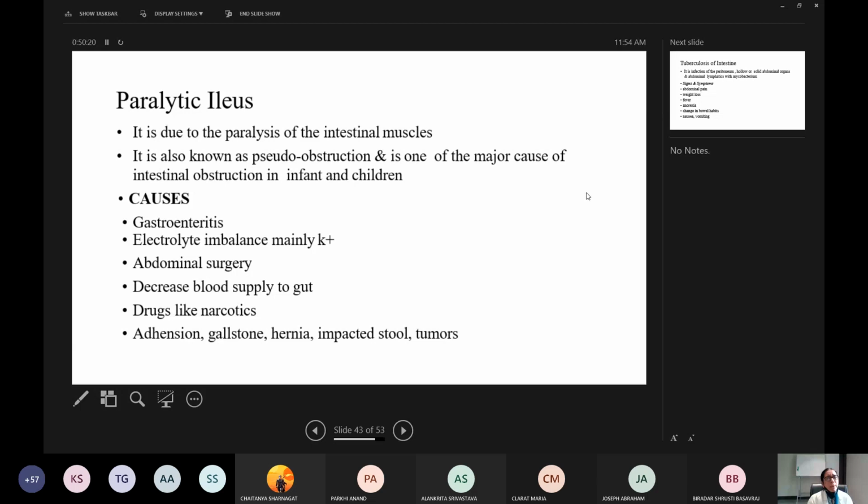Causes for paralytic ileus are gastroenteritis, that is the infection, electrolyte imbalance, abdominal surgery, decreased blood supply to the gut, drugs like narcotics. Also mishandling during abdominal surgeries or injuries, adhesion, gallstone, hernia, impacted stool and tumor. All those things may cause paralytic ileus, which is due to the paralysis of intestinal muscles.